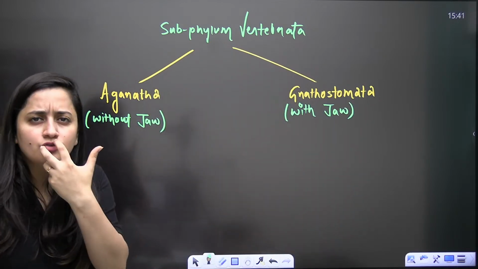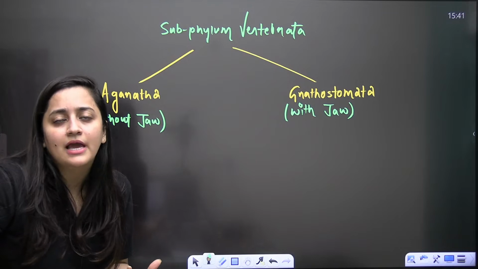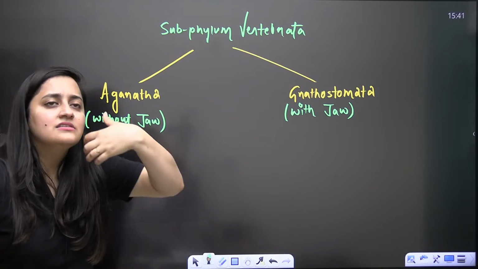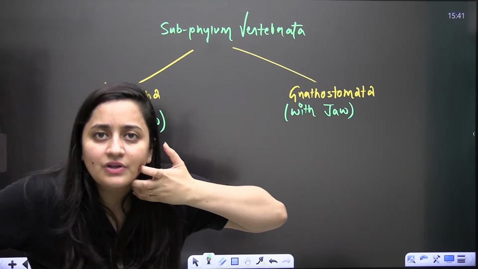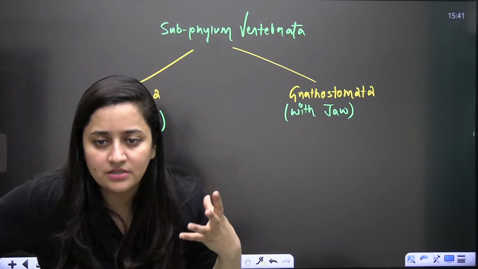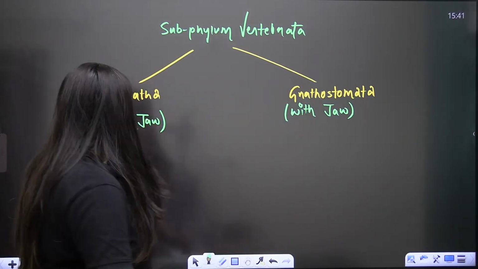So obviously if jaw is not there, imagine what type of organisms can be there. If we don't have this structure, imagine some circular structure will be there where some teeth are present. So same is the case here.